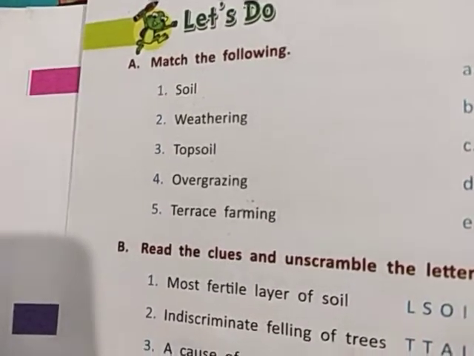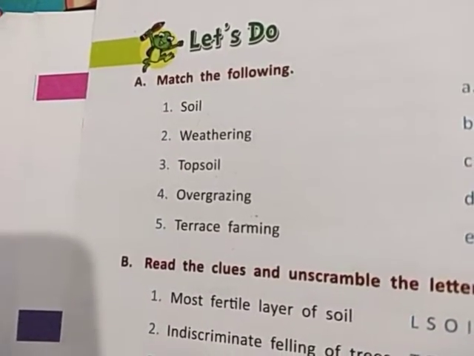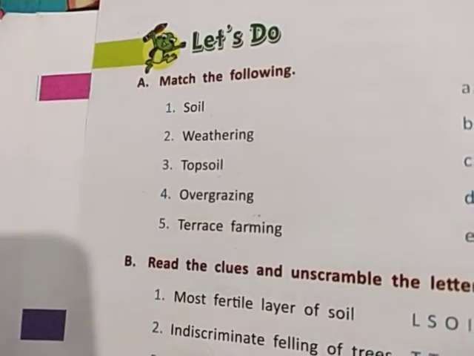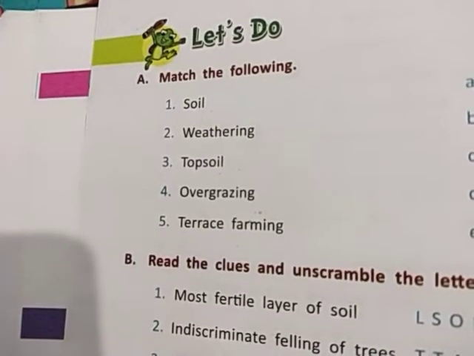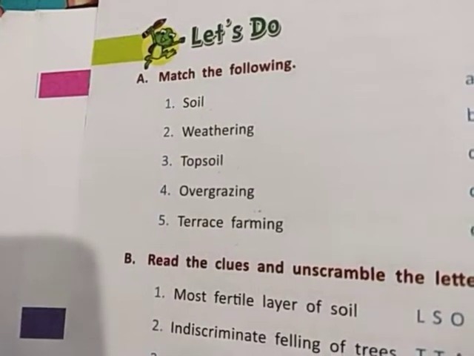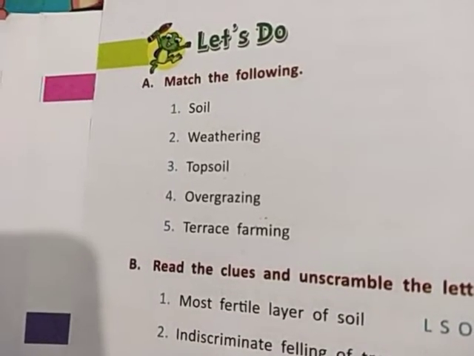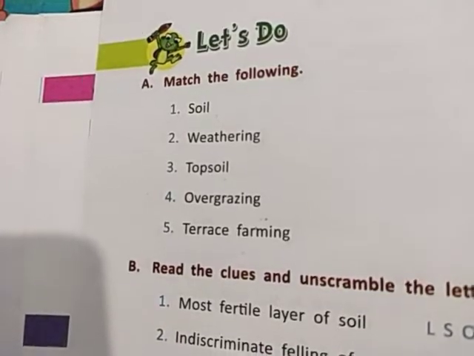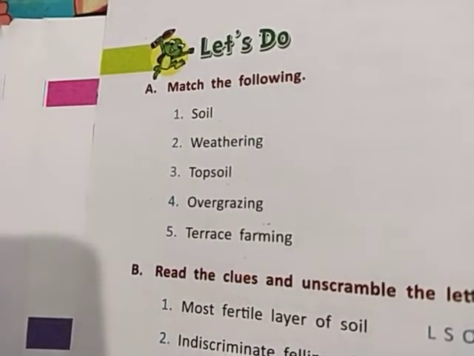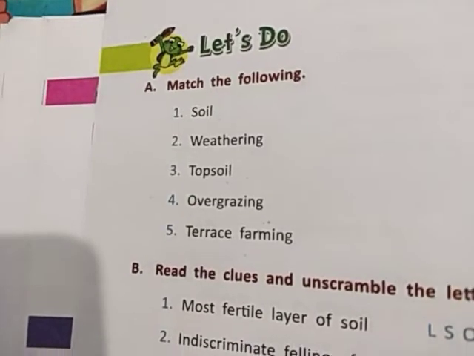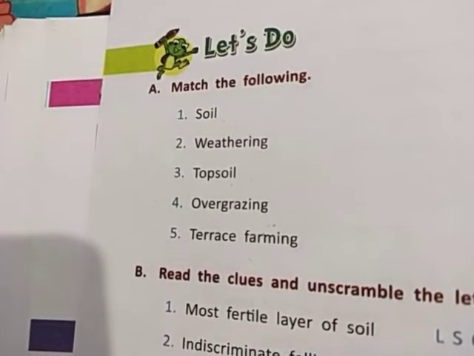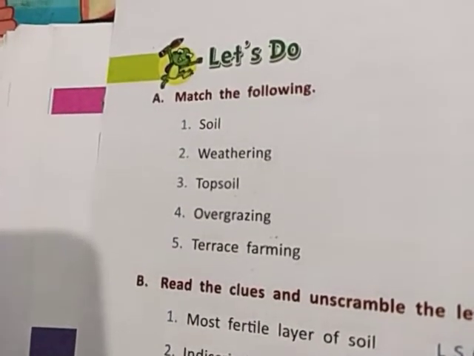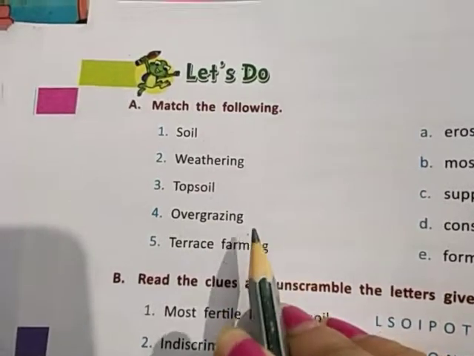Due to the overeating of the grasses by the group of cattle, the result will be erosion of soil, because if the animals eat all the grasses and plants, no roots will be there to hold the soil, and the soil will easily be carried away by excessive water or speedy wind. So overgrazing is also a big reason of soil erosion.